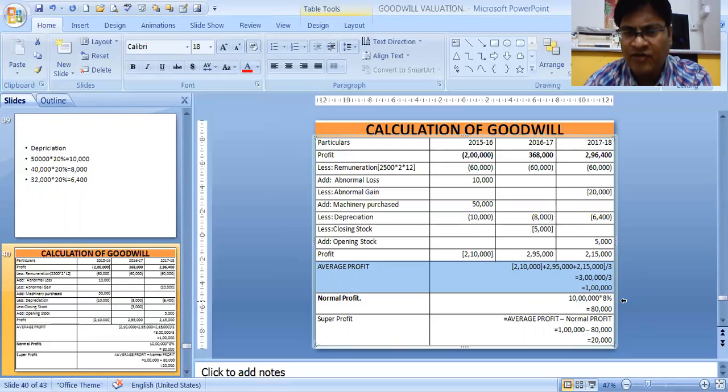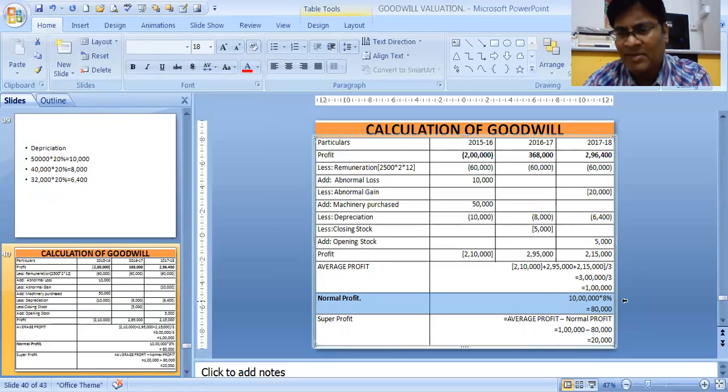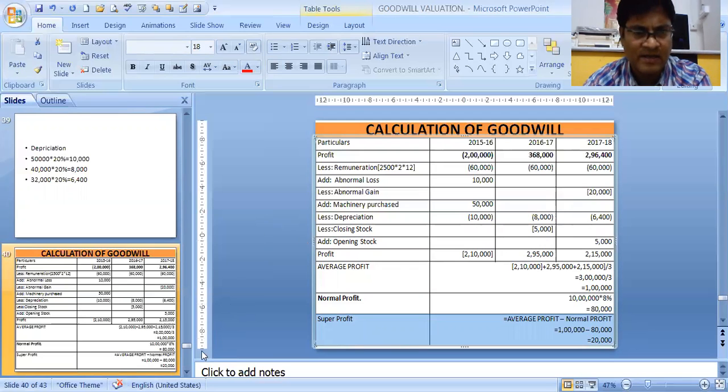Then normal profit, or normal rate of return: capital employed into rate by 100. Capital employed was 10 lakhs into 8% is 80,000. Normal profit is 80,000. That means other firms are earning a profit of 80,000, and we have earned 1 lakh. So we have made a super profit. Average profit minus normal profit is super profit. That is 20,000 is my super profit.